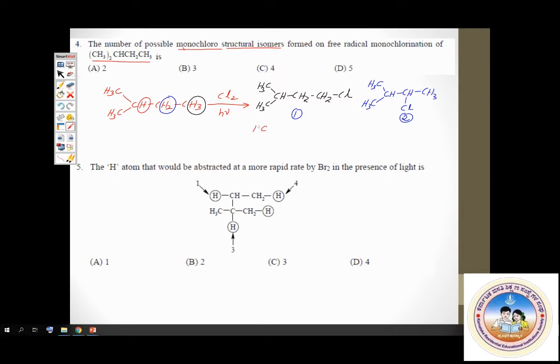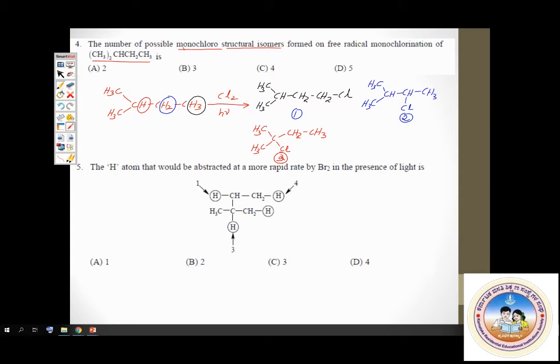This is compound number 3. Now check, you have one more type. These two methyl groups are same, identical, equivalent, because whichever of these hydrogens you replace, you get the same product.